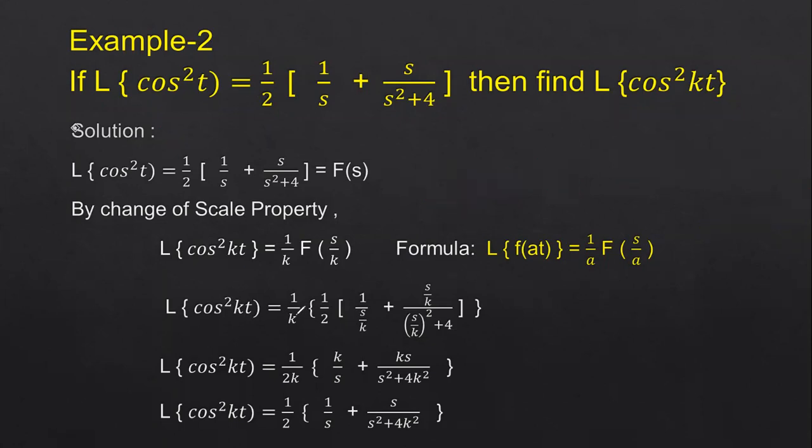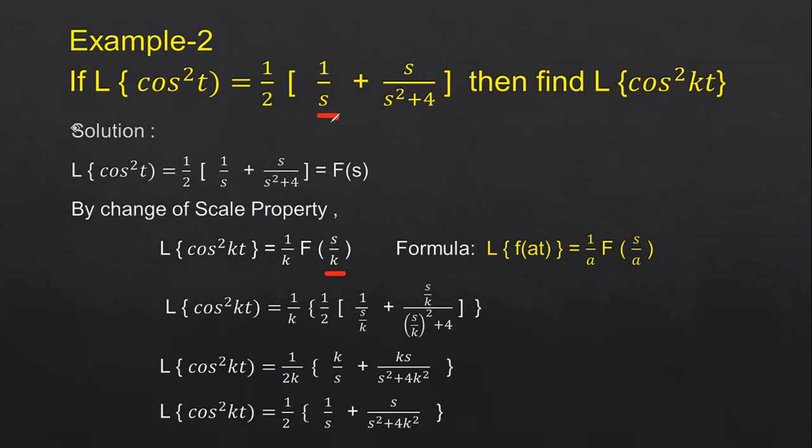So in place of a, what do we have to substitute? The formula is 1 by a f of s by a. In place of a, we have the value k. So 1 by k f of s by k. So directly, in place of s, you have to substitute s by k.